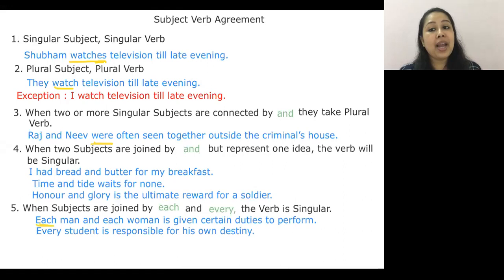So every man, each man and each woman is given certain duties, is given. Since my focus is on every singular person. Very clear? Next one: every student. Again, here the connotation would simply mean I'm talking about every single student is responsible for his own destiny.